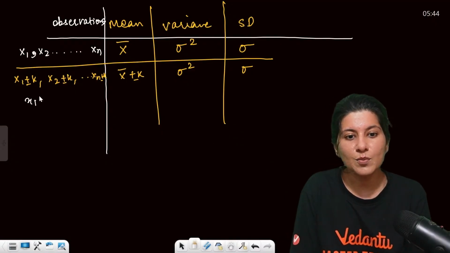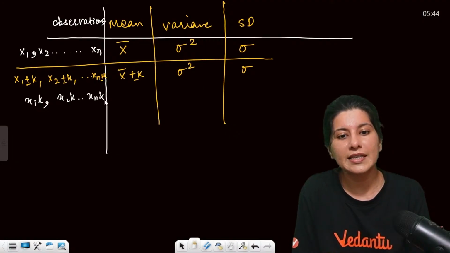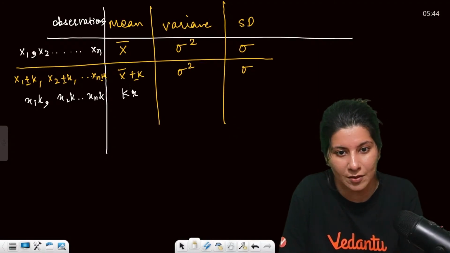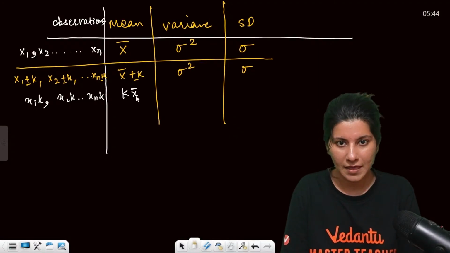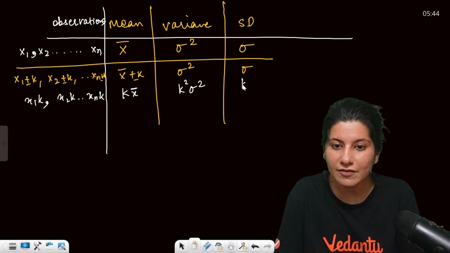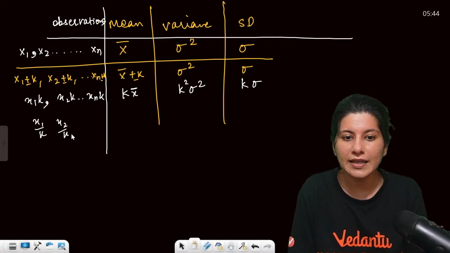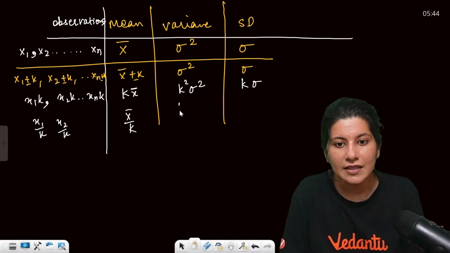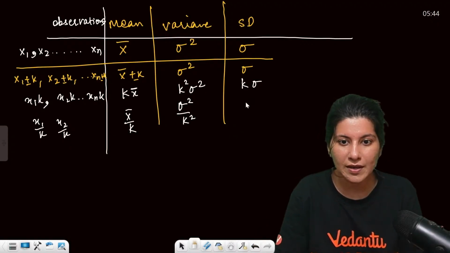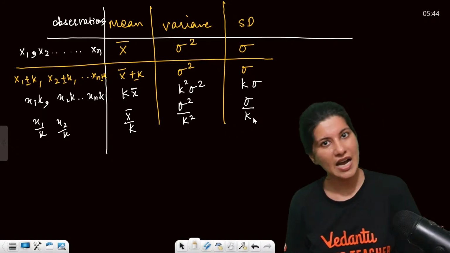Now if you multiply, x1k, x2k and all the way up to xnk, if you multiply k in each and every observation, then your mean will get multiplied with k. Okay, variance will get multiplied with k square and standard deviation will get multiplied with k. Same with division, x1 by k, x2 by k. So mean will be x bar by k, variance is sigma square by k square, old variance upon k square, and standard deviation is old standard deviation upon k. Have you understood this?